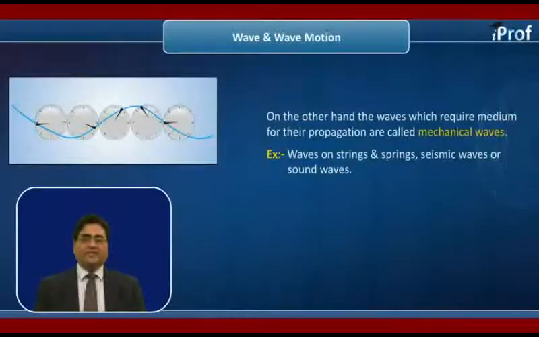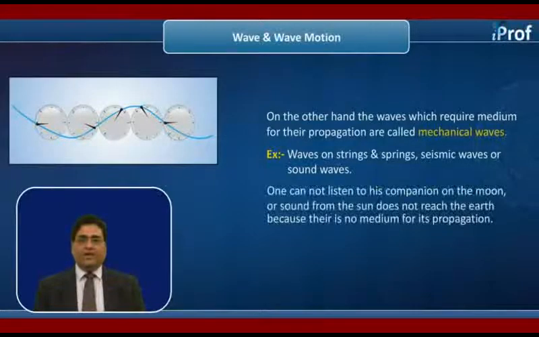On the other hand, the waves which require medium for their propagation are called mechanical waves. For example, waves on strings and springs, seismic waves or sound waves. As we know, one cannot listen to his companion on the moon, or sound from the sun does not reach the earth because there is no medium for its propagation.